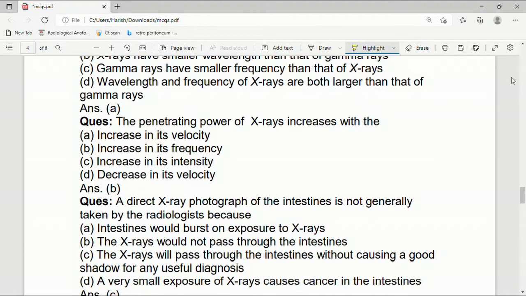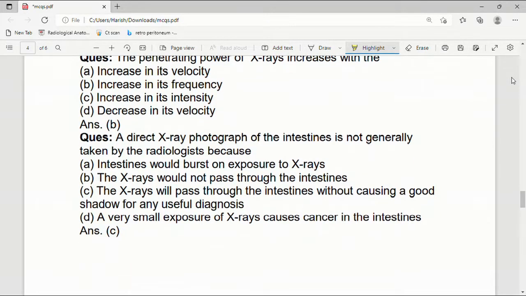The penetrating power of X-ray increases with increase in its velocity, increase in its frequency, increase in its intensity, or decrease in its velocity. Answer is B. Increase in its frequency.